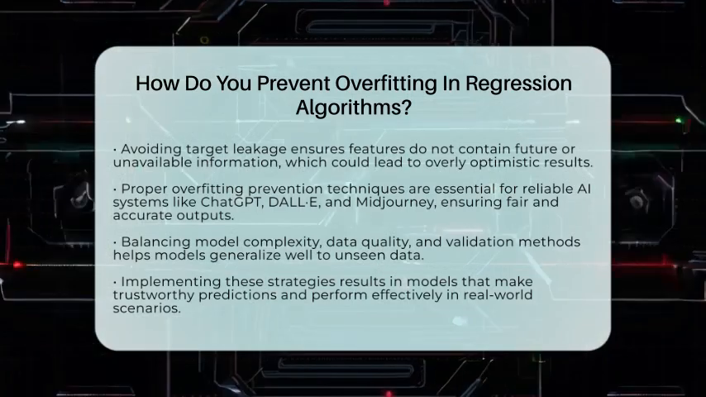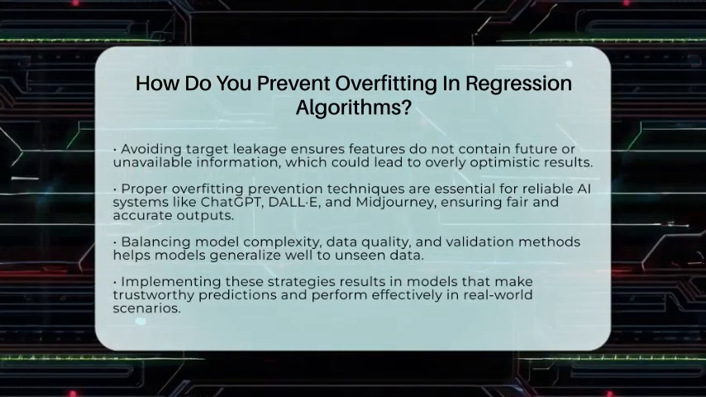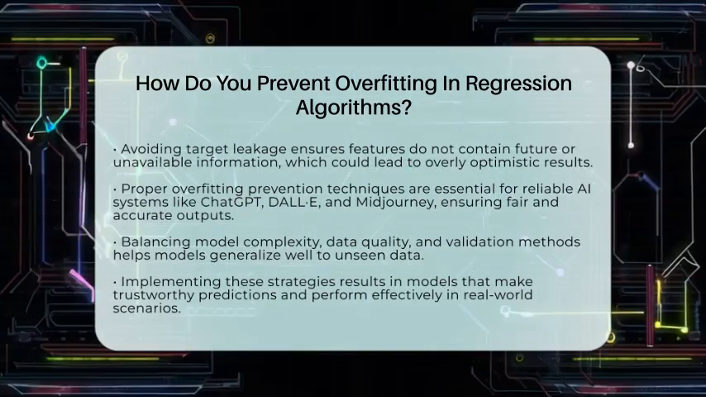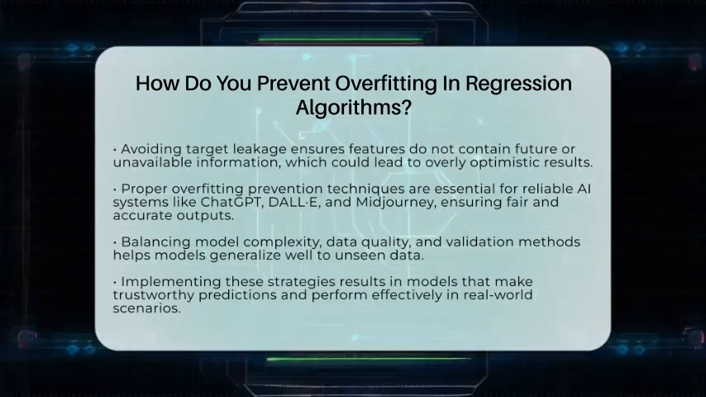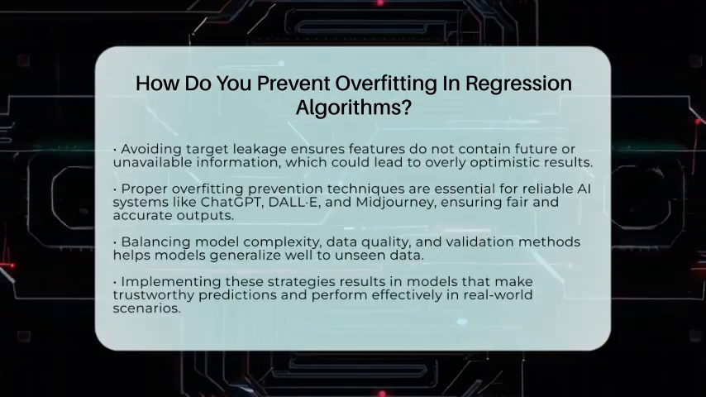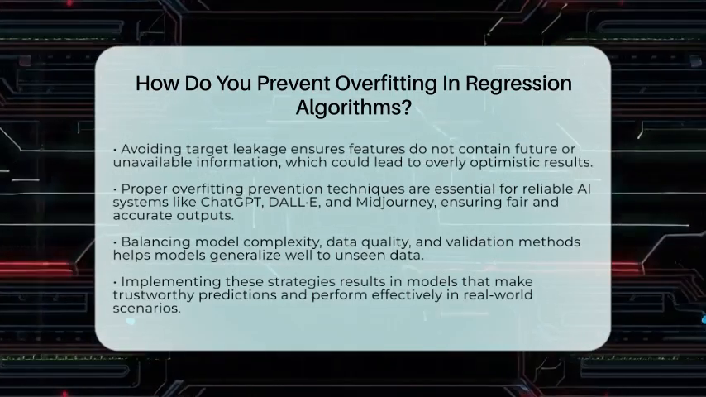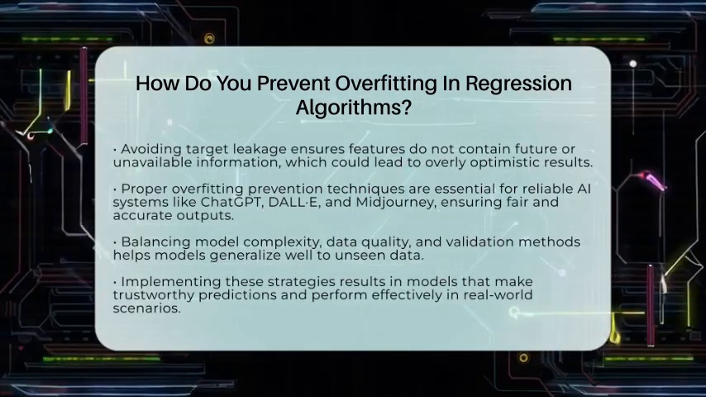Overall, stopping overfitting in regression is about balancing the complexity of your model, the quality and amount of data, and how you validate your results. This way, your models can make accurate predictions on new data and serve their purpose effectively.